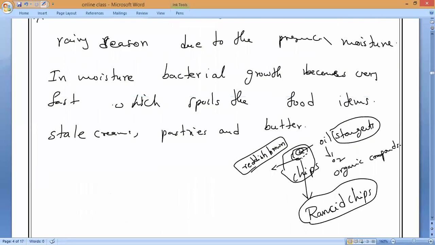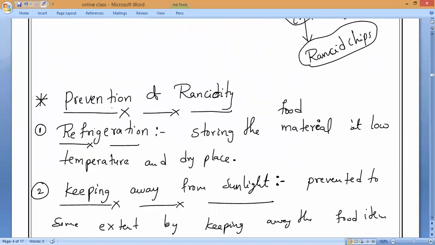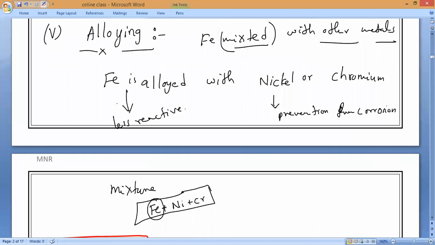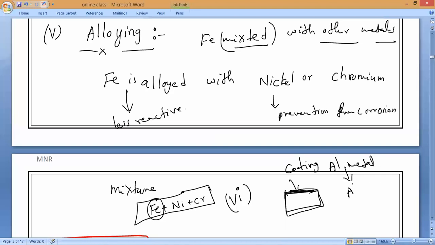Now, kindly remember the last preventive method of corrosion also, which I forgot to mention: aluminium. If you take iron metal and coat it with aluminium, what are we doing, guys? We are coating with the aluminium metal. Aluminium will form an inert protective layer called Al2O3, aluminium oxide, which also prevents further corrosion of iron.